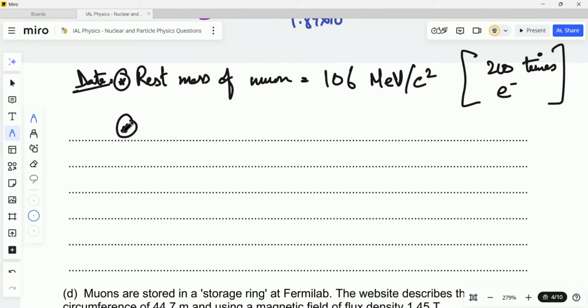So what is the mass of electron? That should be the first question. Then only we'll be able to multiply 200 with the mass of the electron and compare it with the rest mass of muon.